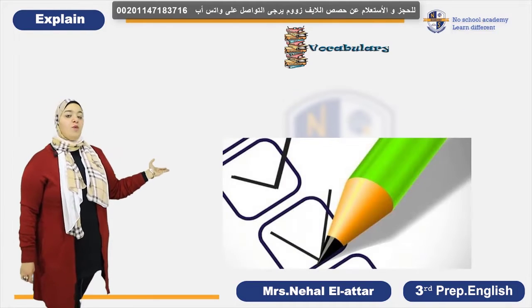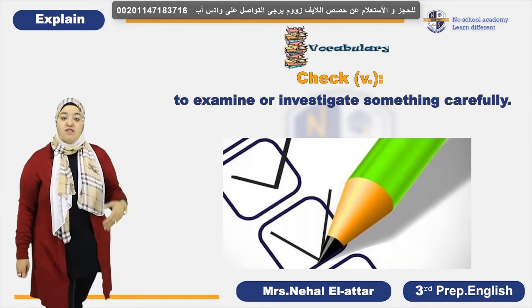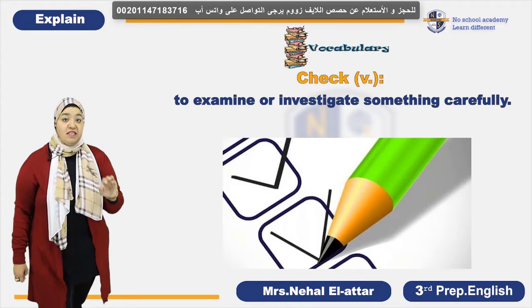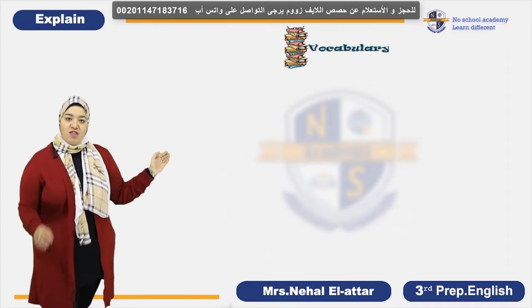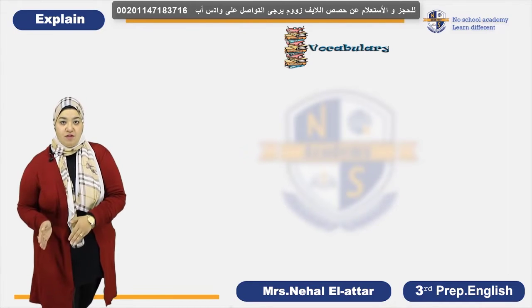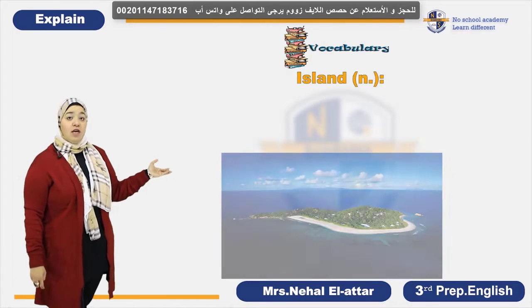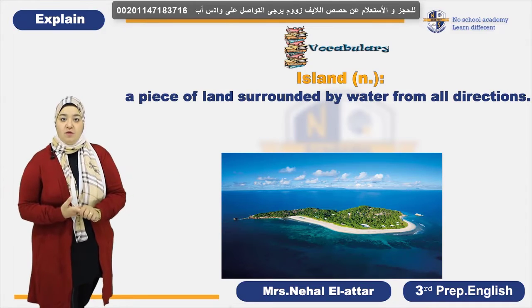Here we have a verb which is to check. To check means to investigate or to examine something carefully. Actually, I should stop at this word because in the last unit we have the opposite of it. So here we have a piece of land that is surrounded by water from all directions.